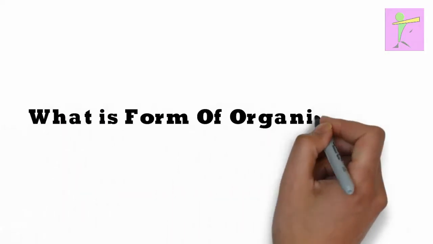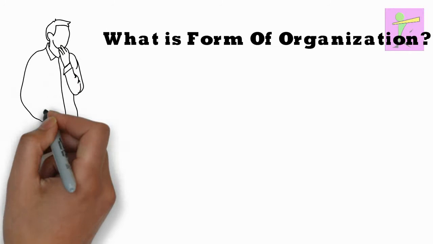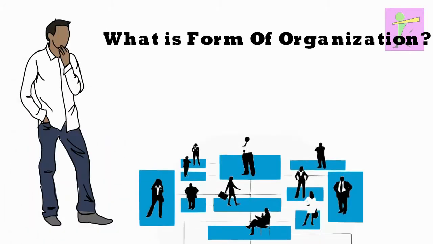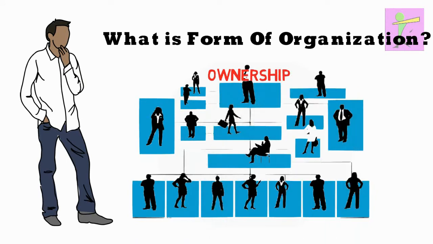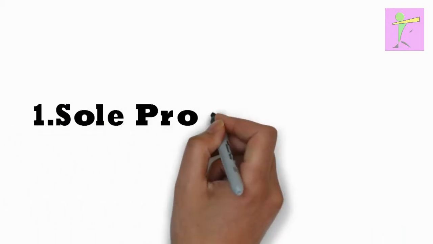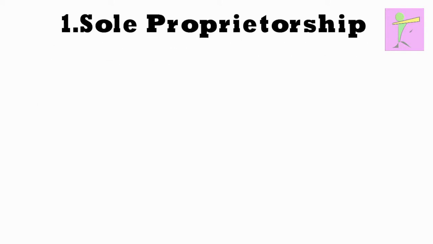Forms of organization. What is forms of organization? It is the structure of organization. It tells about the ownership of the organization. The first and simple form of organization is sole proprietorship.